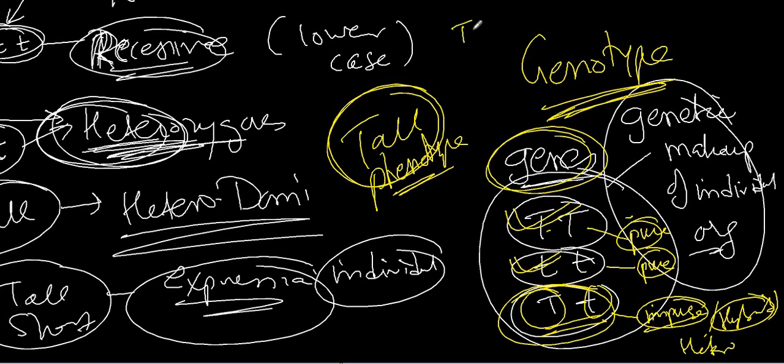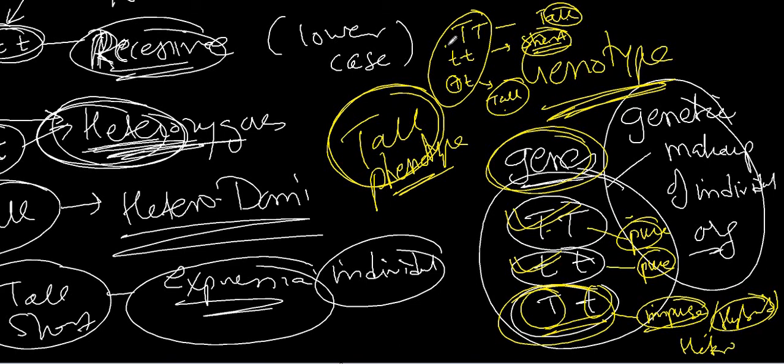If the genes are capital T, the plant is going to remain tall. If the genes are small t small t, the plant is going to remain short. If it is capital T, small t, the plant is going to become tall, because of the presence of dominant capital T. So these are the physical expressions, tall, short, tall, while these are the genetic makeup of an individual, genotype.